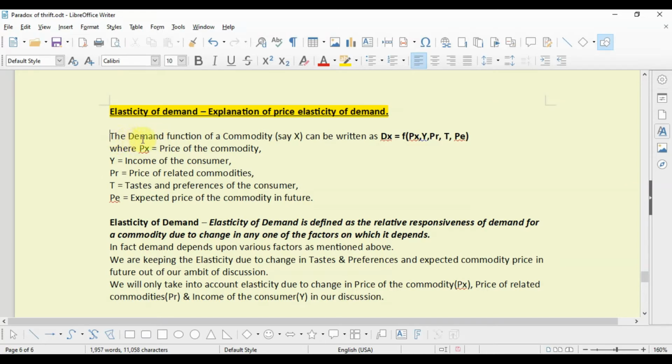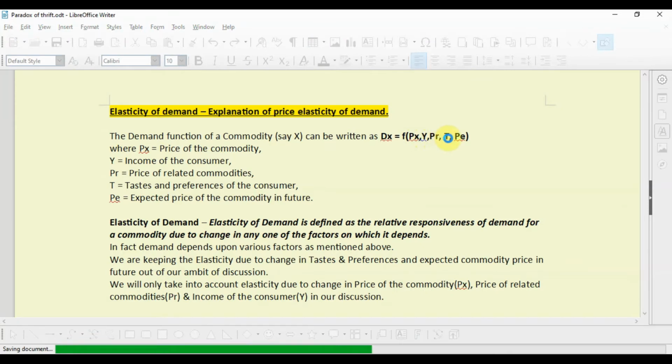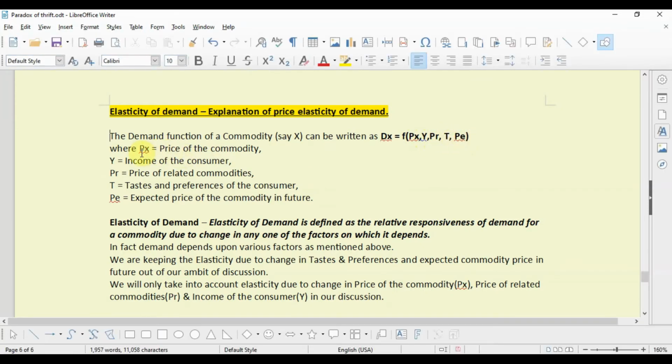know that the demand function of a commodity, say X, can be written as Dx, that is demand for commodity X, equals a function of Px, Y, PR, T and PE, where Px equals price of the commodity, Y equals income of the consumer, PR equals price of related commodities, T equals tastes and preferences of the consumer, and PE equals expected price of the commodity in future.